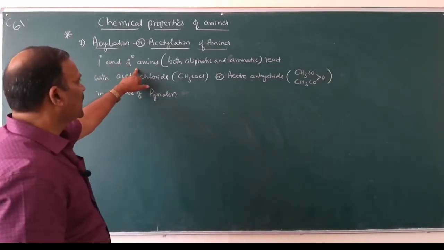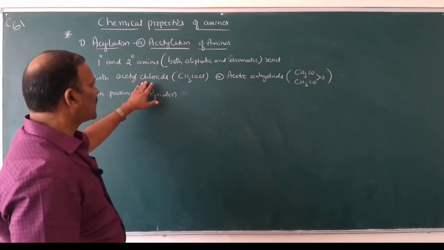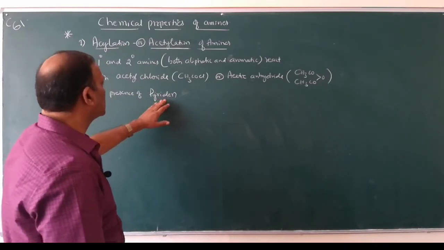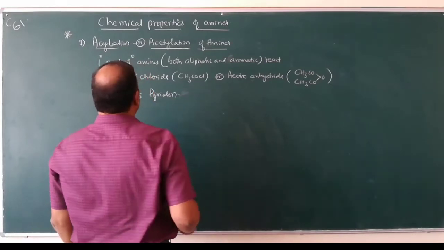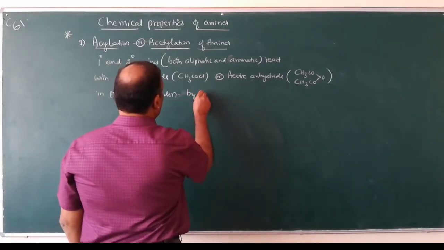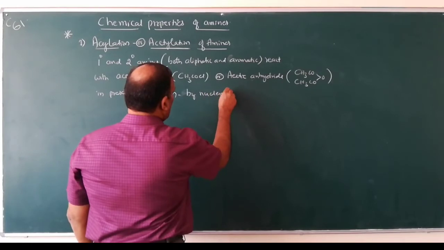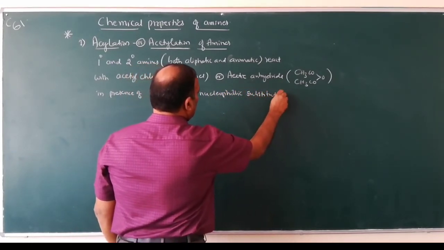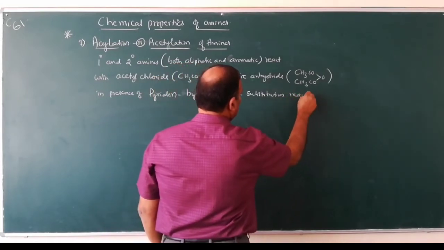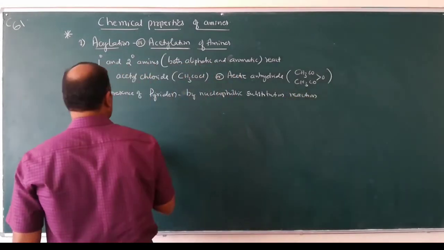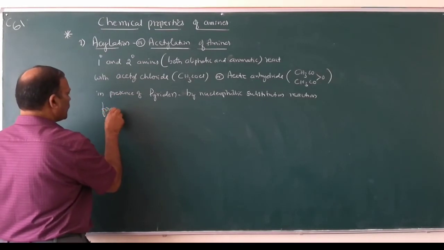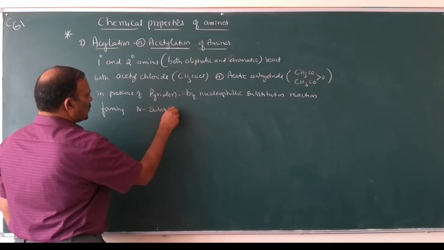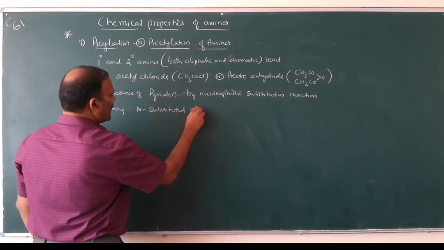Primary and secondary amines react with acetyl chloride or acetic anhydride in presence of pyridine by nucleophilic substitution reaction, forming N-substituted amides.